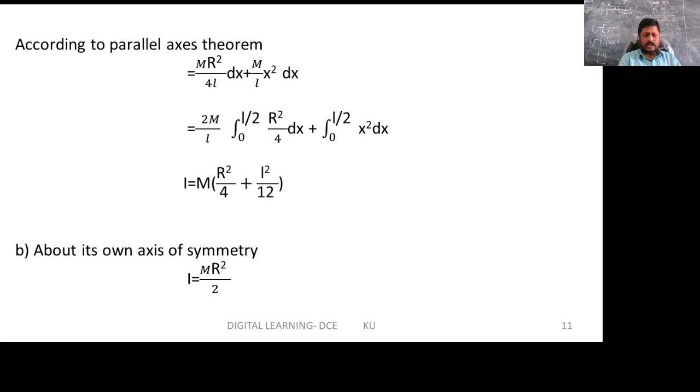Now using the equations I equals m into (r square over 4 plus l square divided by 12) and I equals m r square over 2, the moment of inertia of the rolling cylinder can be determined.